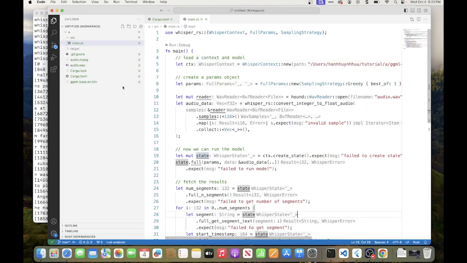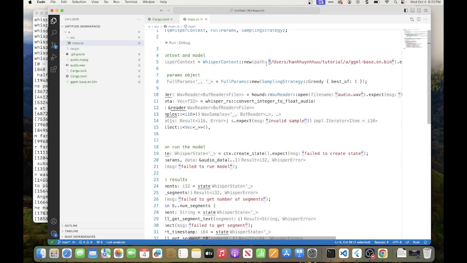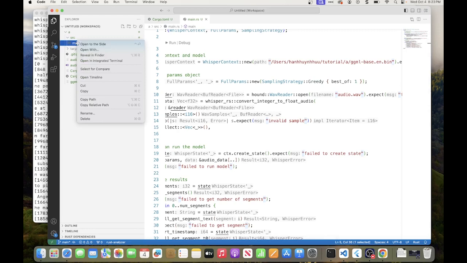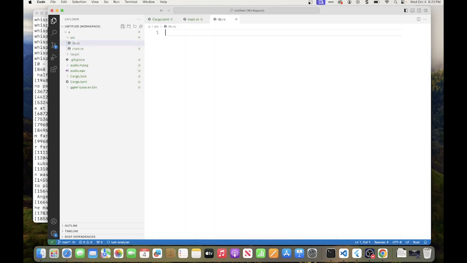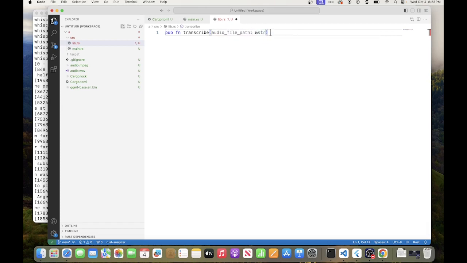So what we do quickly now is, well, we want to take this as a parameter, right? So we can turn it into a library by creating a lib file. So we can create a lib file here, and then say that we are publishing a function called transcribe, and it would take an audio file path as a string, and it should return a string.